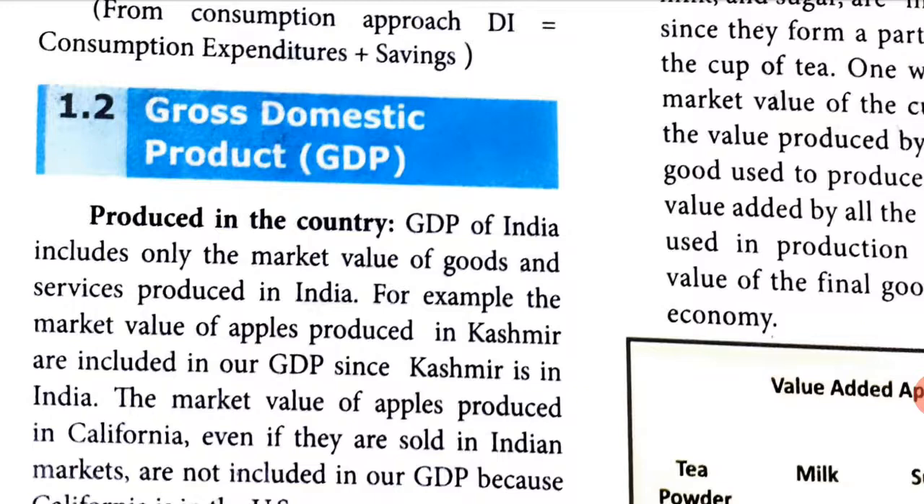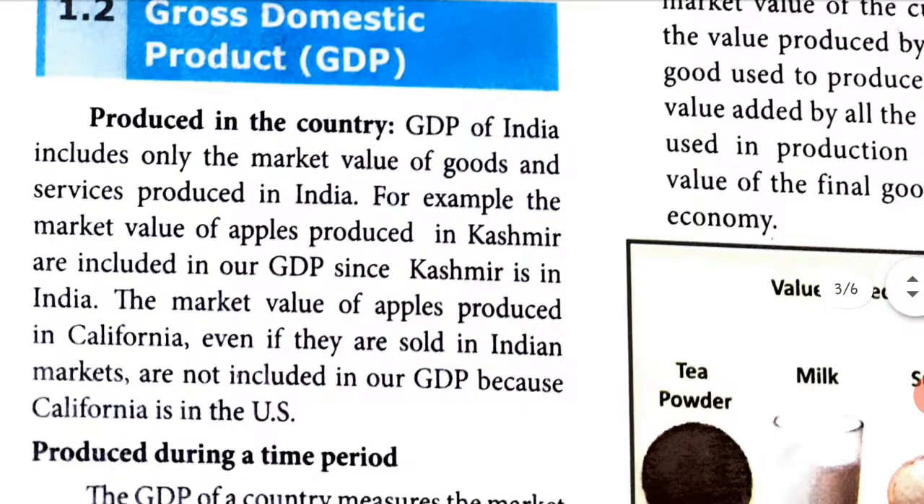So, if you take apples produced in Kashmir, I can give a value for that because Kashmir is inside India. The market value of apples produced in California, even if they are sold in Indian markets, is not included in our GDP because California is in the US, in America. So, we cannot take that income into account.